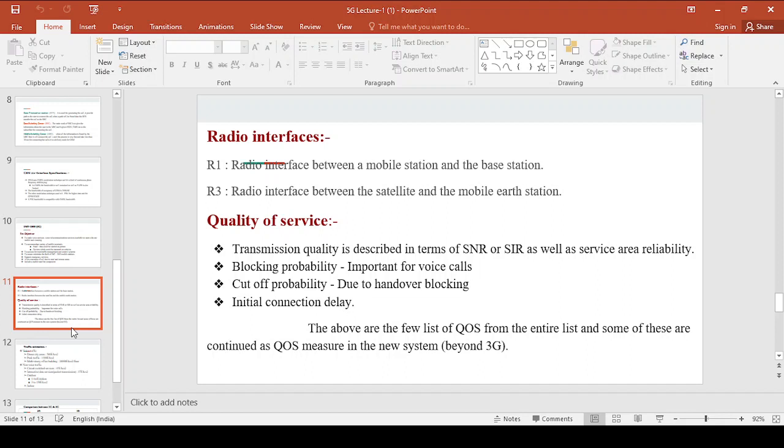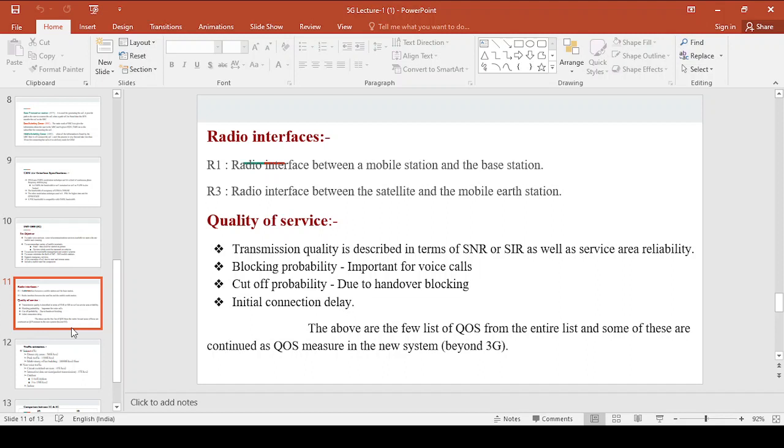SNR and SIR are the two terms by which we can describe the transmission quality as well as service area reliability. Service area reliability is nothing but the percentage of time over the service area. Over the service area, how much time it takes to transmit the data is described by the SNR or SIR, right? Now coming to blocking probability. This is important for voice calls, right? And the next quality of service is the blocking probability, right?